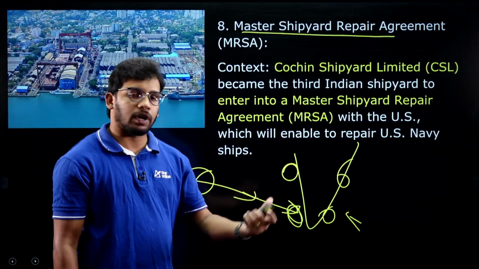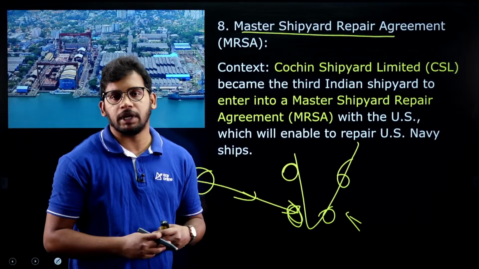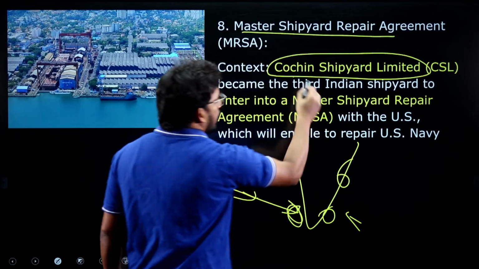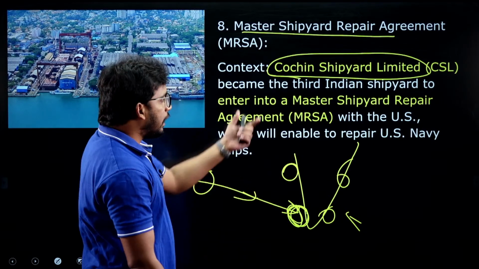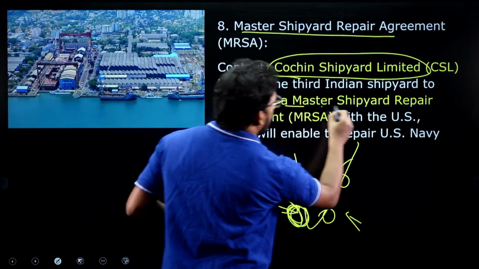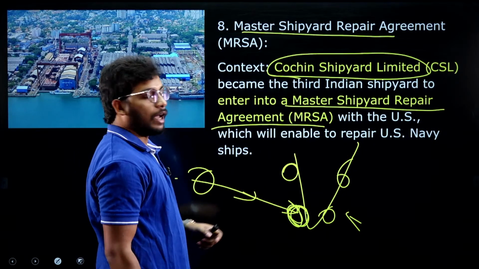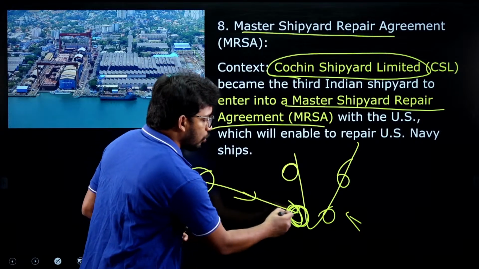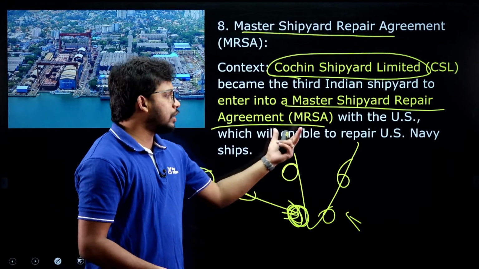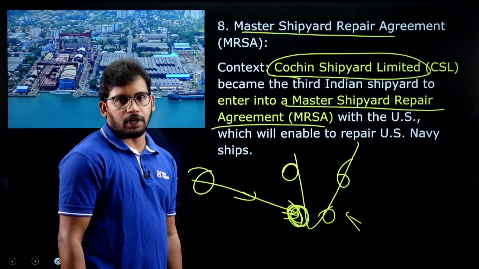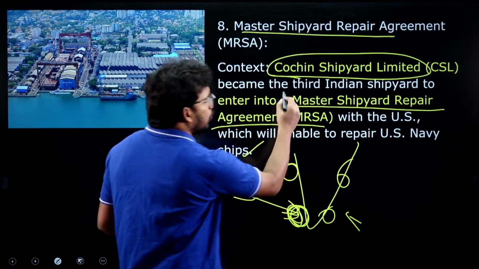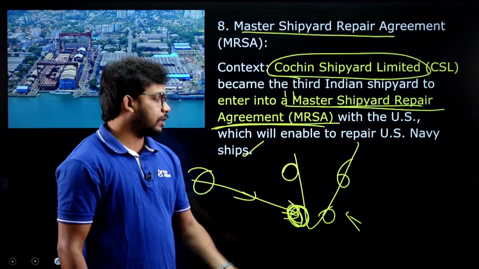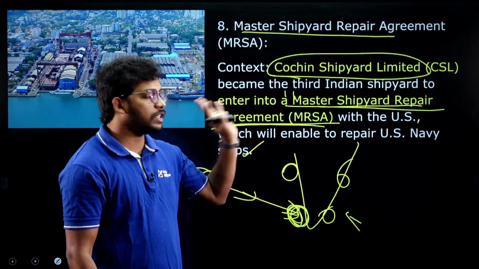So that's why only a few countries allow each other to have repair agreements between the countries, and the USA has now designated Cochin Shipyard Limited. We have a shipyard in Kochi. The USA has designated it as one of the Master Shipyard Repair Agreement yards. So any US ship, if damaged, can go to the Kochi shipyard, pay the money, of course, right? And then get repaired. So this is the agreement. They may ask you, Master Shipyard Repair Agreement is related to what? So it is nothing but US ships getting repaired in Indian waters. So that is the agreement.